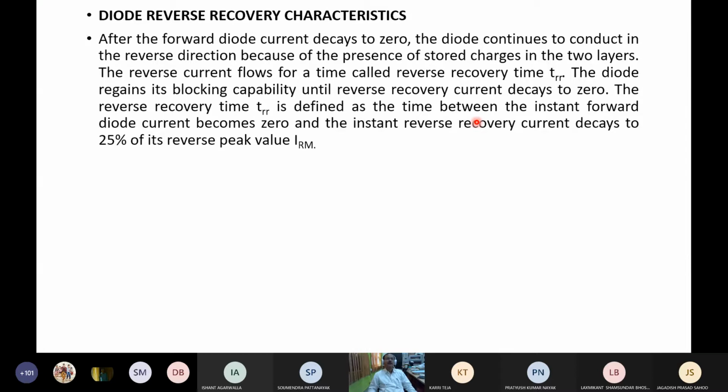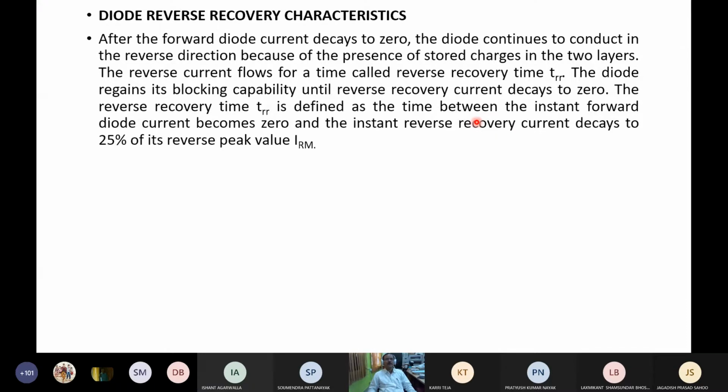After the forward diode current decays to 0, the diode continues to conduct in the reverse direction because of the presence of stored charges in the two layers. The time required to remove those stored charges is known as reverse recovery time.